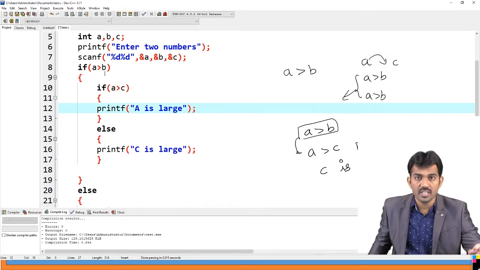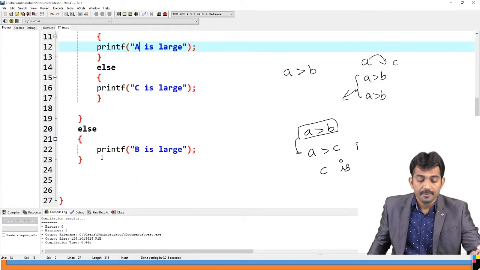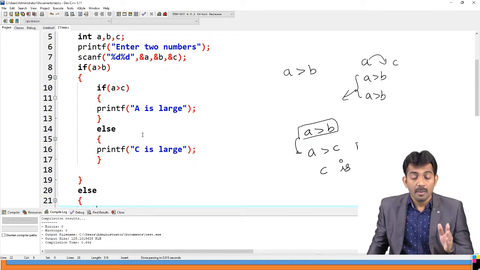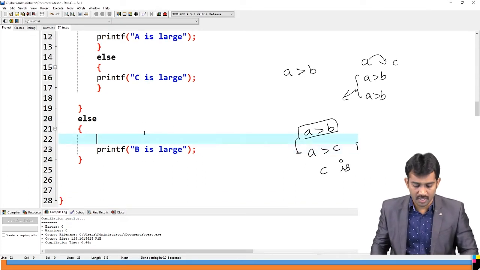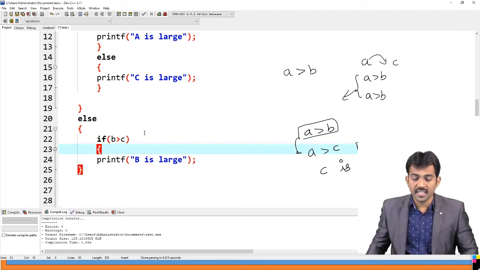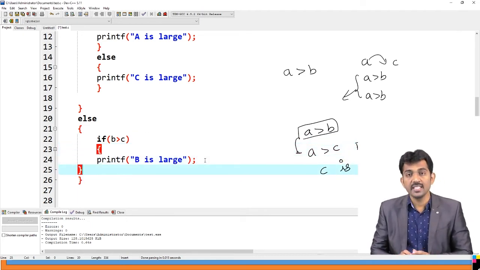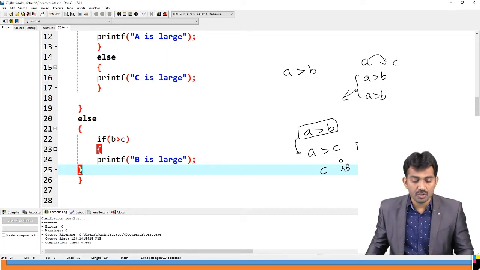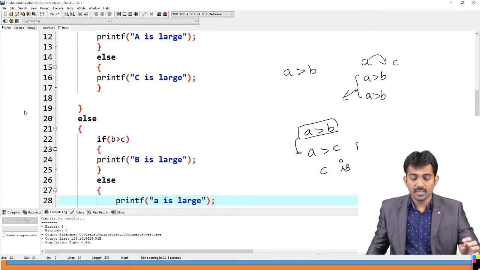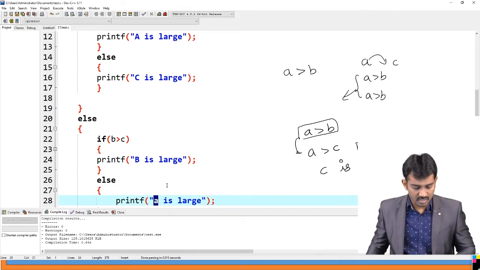That means definitely B is larger than A. But B is the largest only when it is also larger than C. Then you should take one more condition here: if B is greater than C. Now B is greater than A and B is greater than C, the two conditions are true, then B is the largest. Otherwise, else, C is the largest.